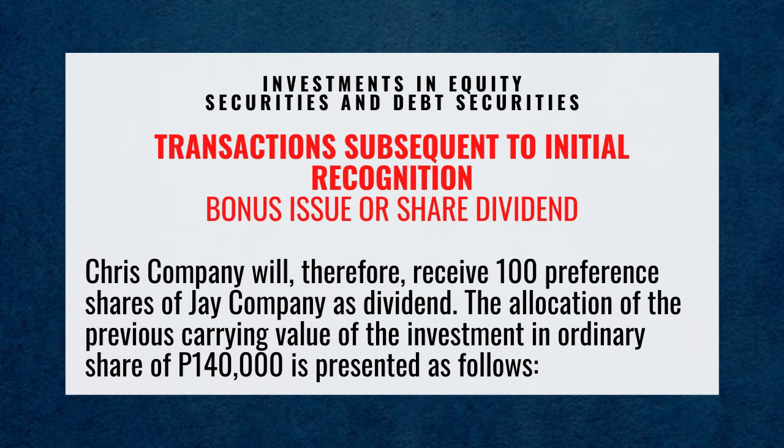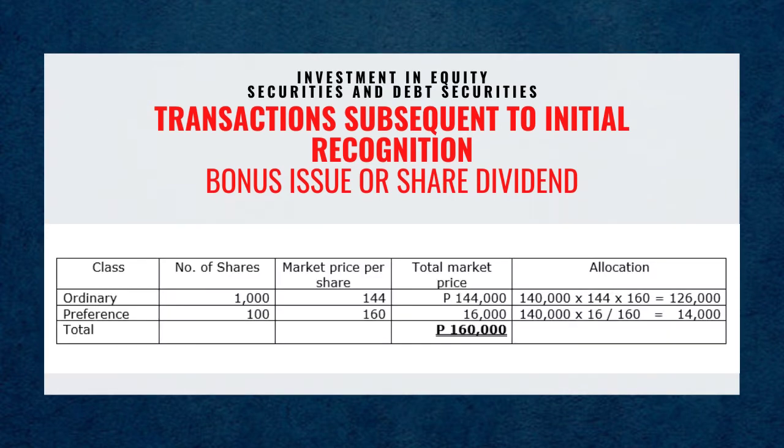The allocation of the previous carrying value of the investment in ordinary share of 140,000 pesos is presented as follows. Class, number of shares, market price per share, total market price, and allocation. Ordinary: number of shares is 1,000, market price per share is 144. The total market price is 144,000.